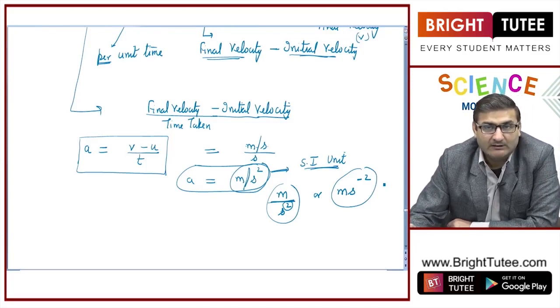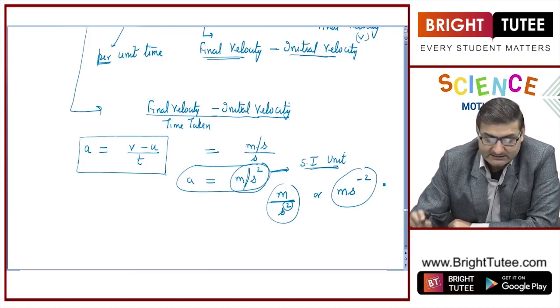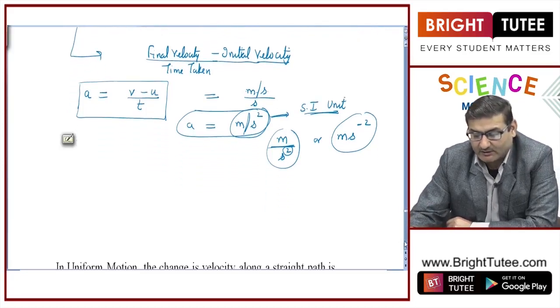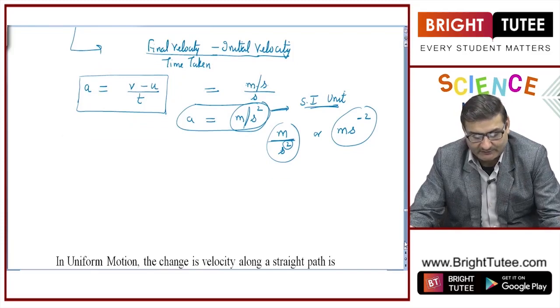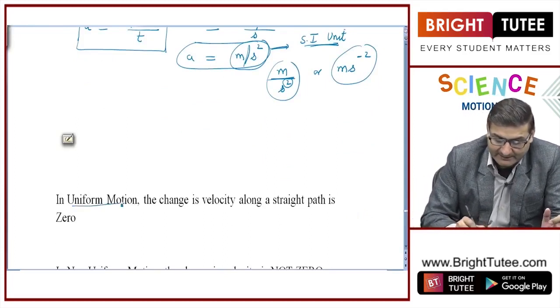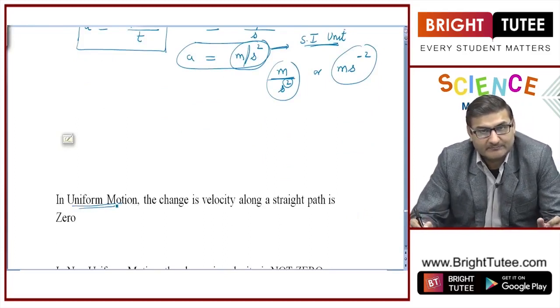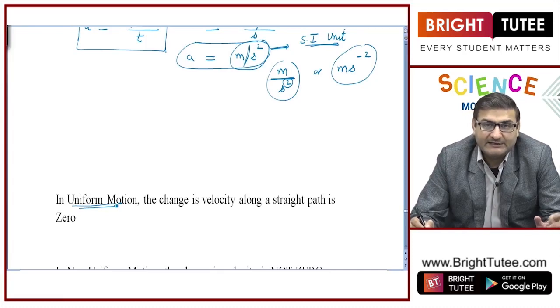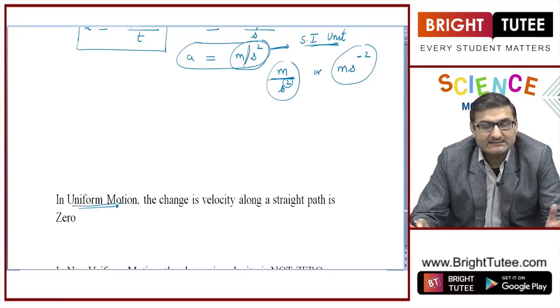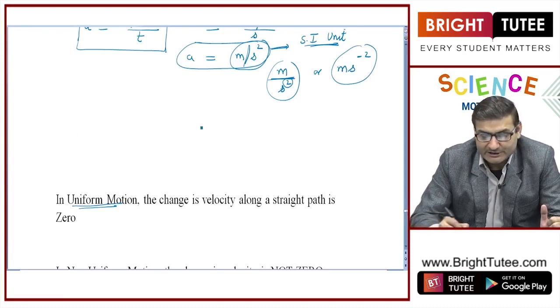Fine. Now, there are a few things that we need to relate. Acceleration we have understood, that acceleration is the rate of change in velocity of an object. Now, when an object is moving in uniform motion, that means the initial velocity and the final velocity are the same.